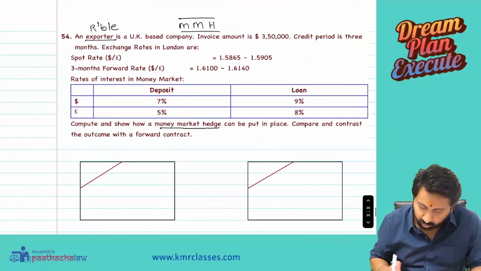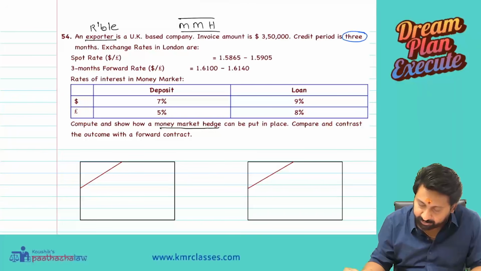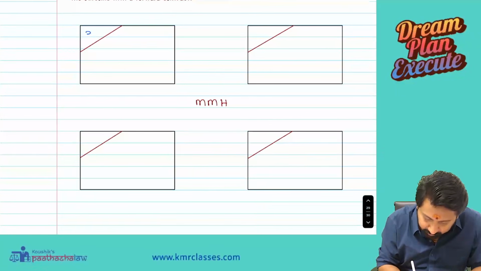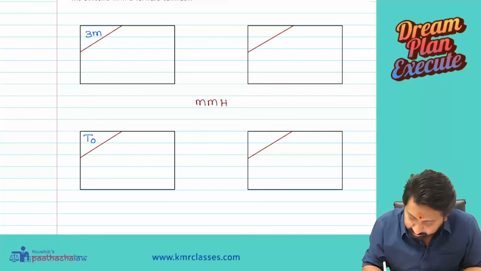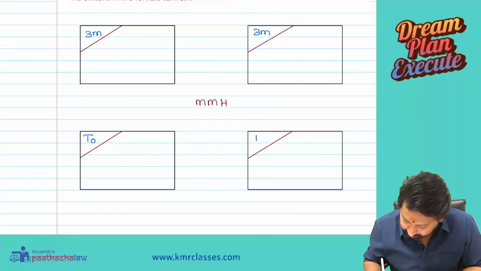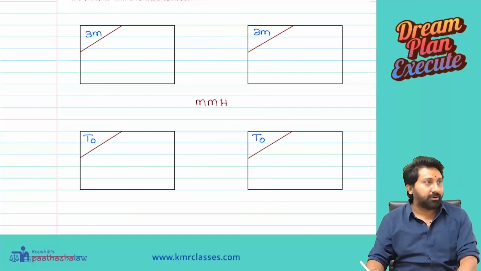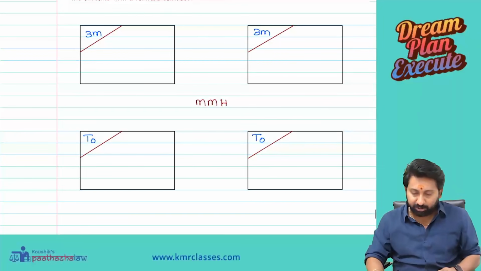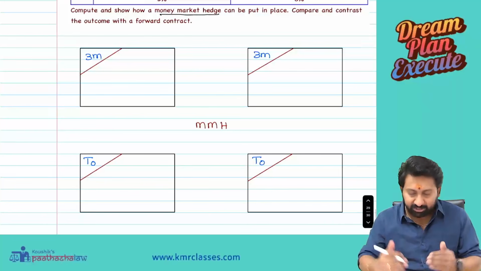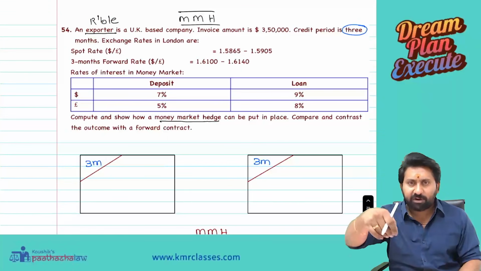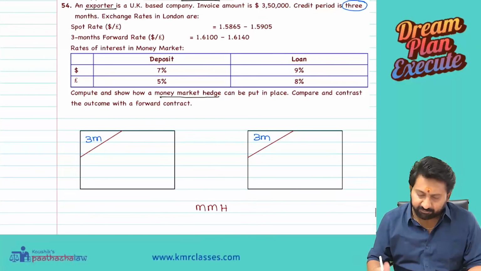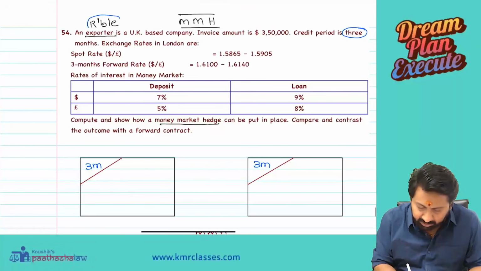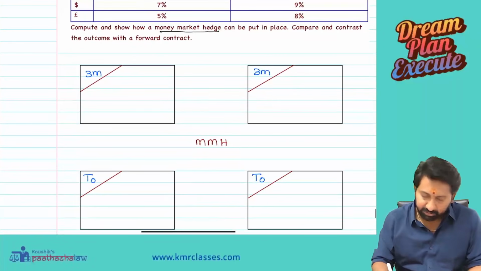What is the contract period here? 3 months. And the lower side is today, T0. Reasoning, everything I will tell you while we are doing the answer together. So, invoice amount $350,000. Receivable or payable? Receivable. So, I am writing here.